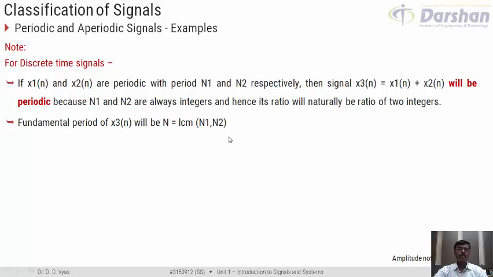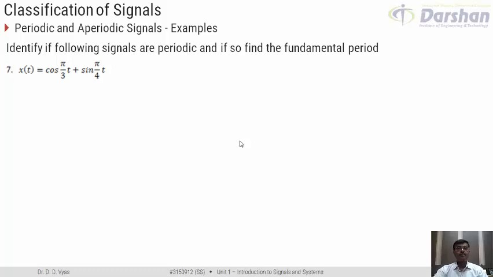To reinforce this concept, let us take a few examples. Let us visit this example where we are supposed to identify whether the given signal is periodic, and if it is periodic, we are supposed to find its fundamental period.